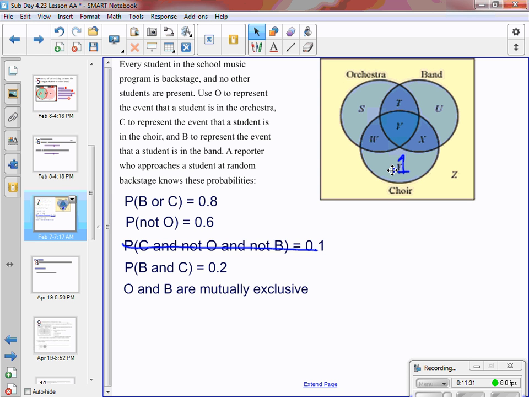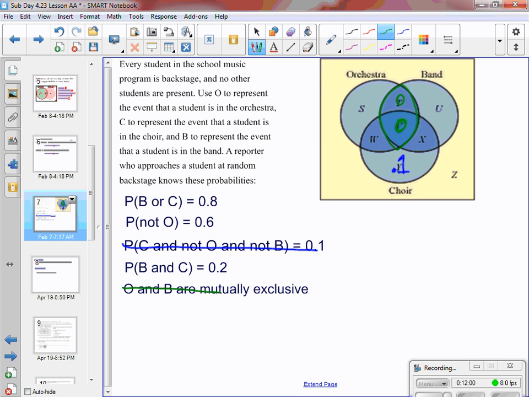It then says orchestra and band are mutually exclusive. If you remember back to your notes a few slides ago, mutually exclusive means they can't happen at the same time. So there are 0 people that are in both orchestra and band. Orchestra and band intersect in these spots here, so there's going to be a 0 here and a 0 there. 0 people in both.